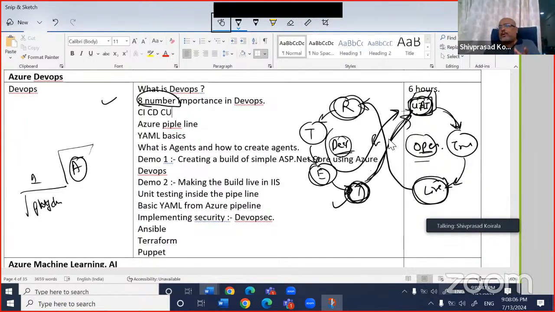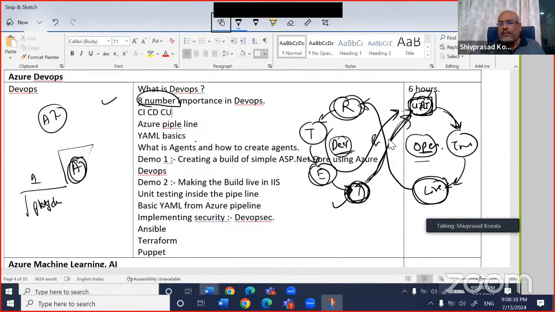So remember, our first part is more of an organizational change, a behavioral change, more philosophical or psychological, whatever you want to say, right? And the second one is, we need to take up a tool which can help us do this automation. For creating this automation there are a lot of tools out there, like Ansible and many others. But today our topic is around Azure DevOps. So we'll see what Azure has given us to do this automation of the build, right?